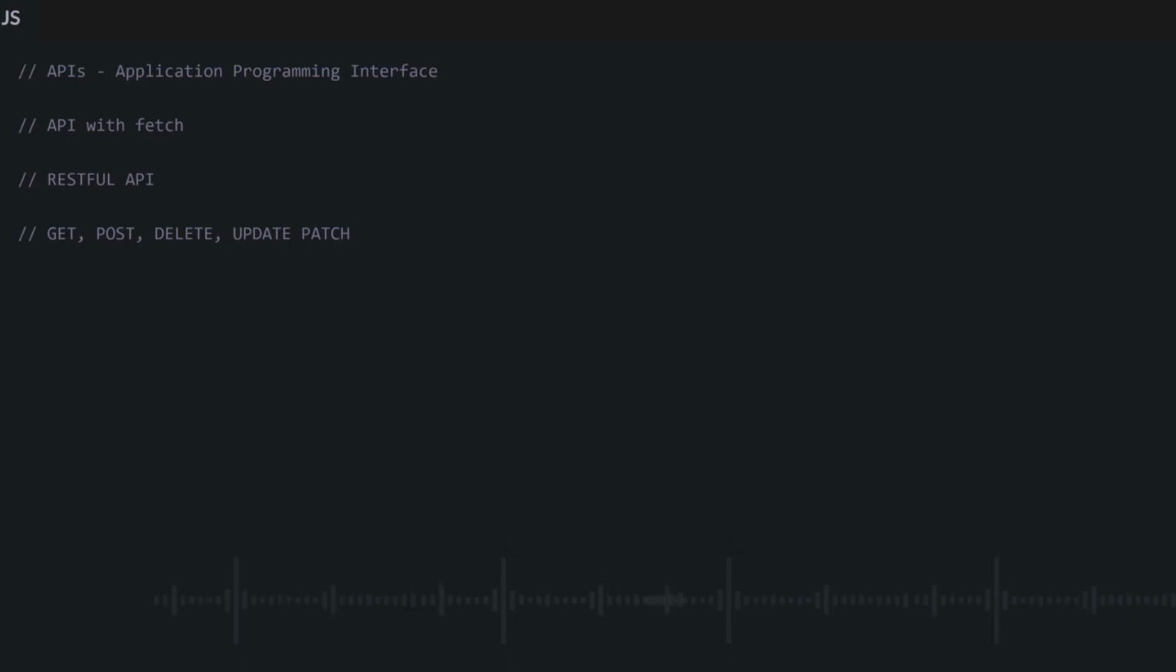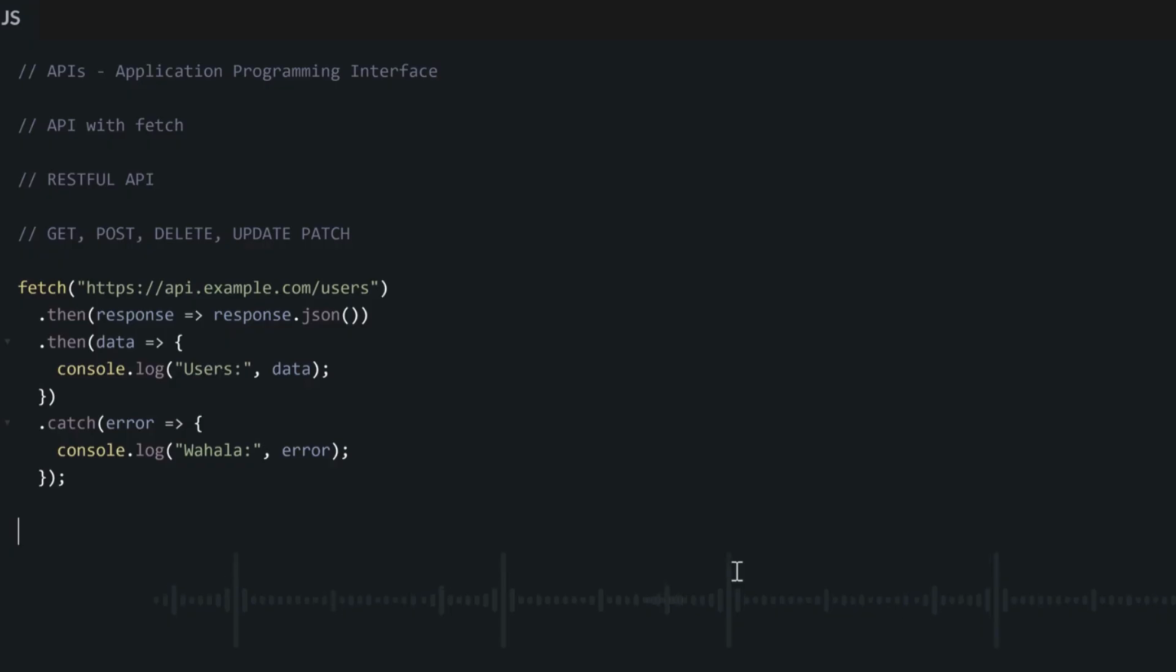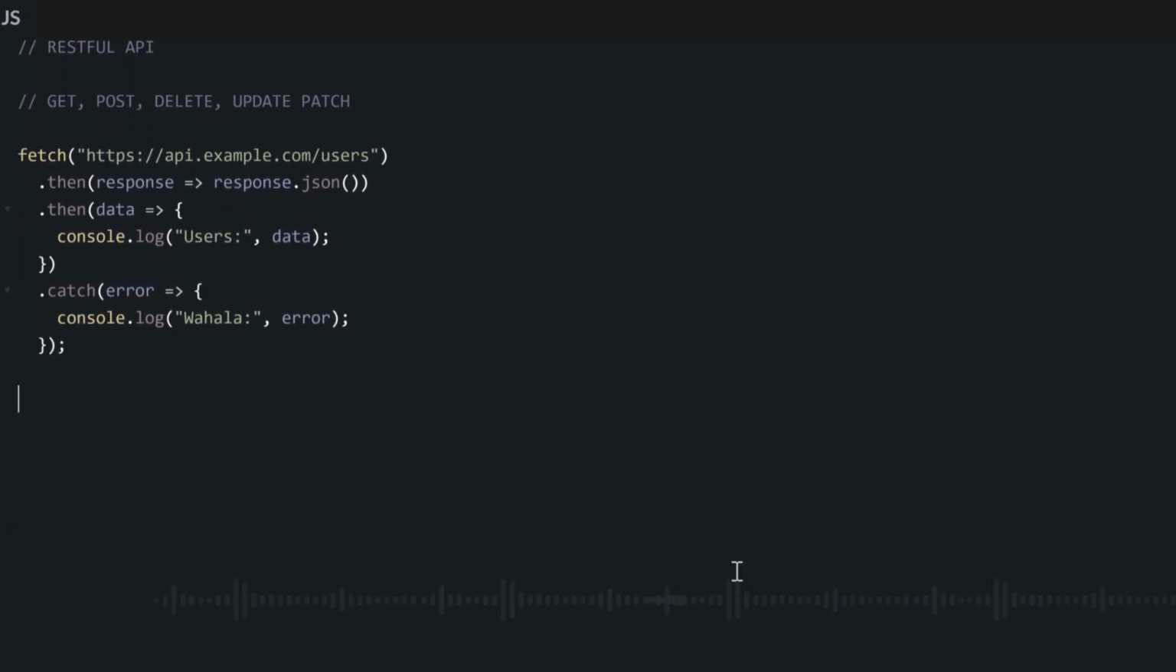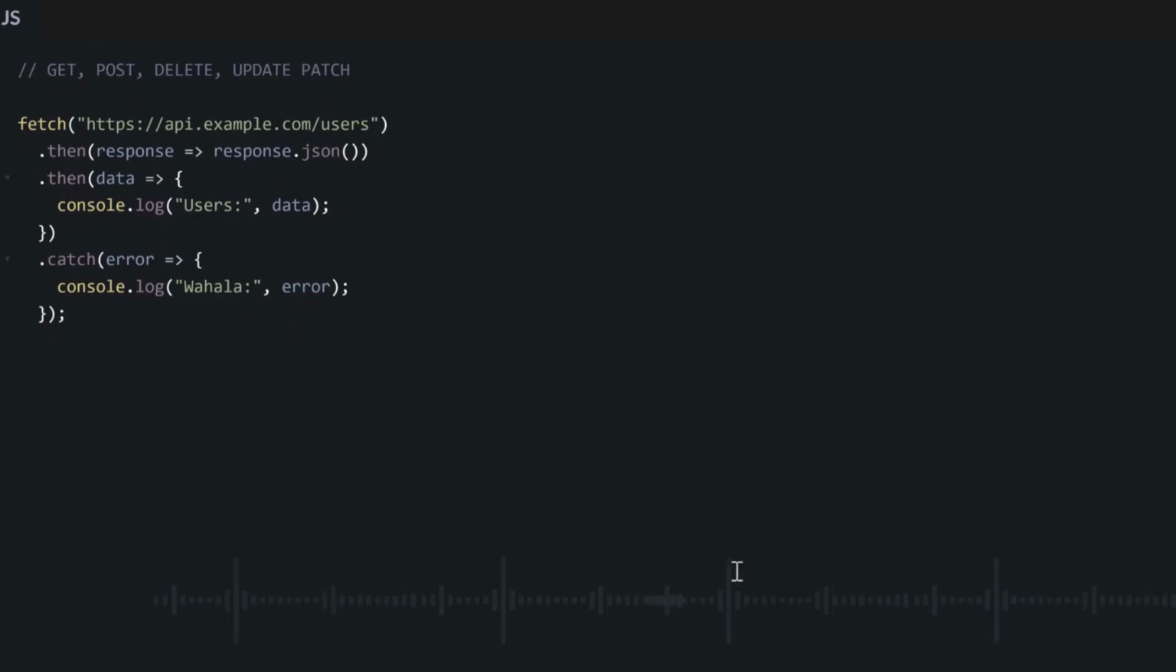Now, there are several methods you can use to connect to an API in JavaScript, but the most popular is the fetch method, which we call the fetch API. You will use this fetch to connect to an API. You write your fetch, then you write the endpoint of that API, which is like the address of that API where you are connecting to. And then you write this dot then.